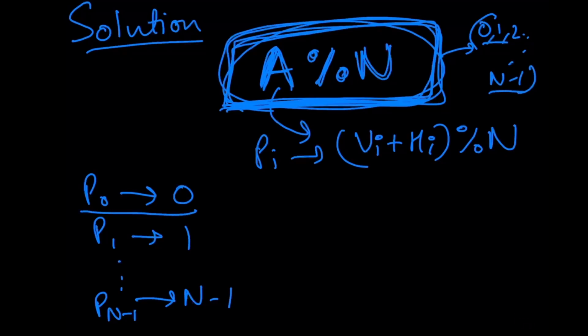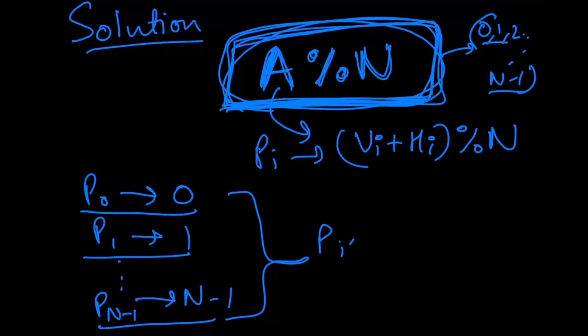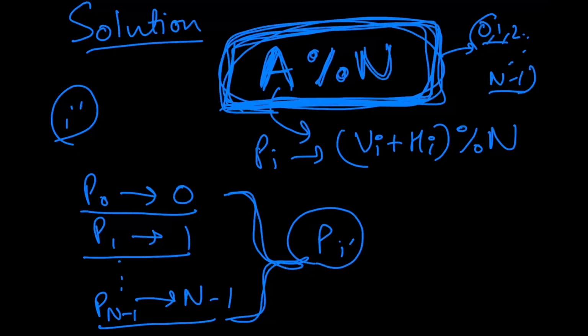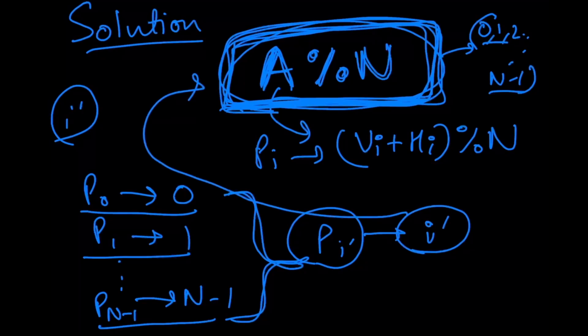And for each person to assume the values from 0 to n minus 1 ensures that at least and exactly one person, there's going to be a person pi dash, i dash is the lucky one who assumes the correct answer to this expression. There's going to be one among all these n people, let's call him pi dash, who is going to assume the correct value i dash, which is the actual answer of a modulo n.